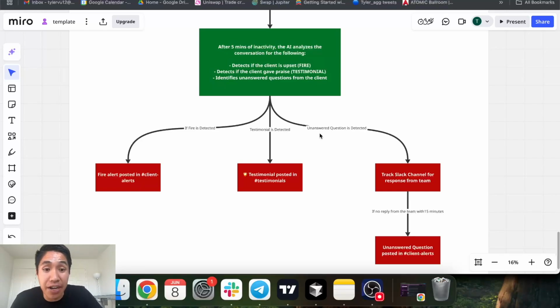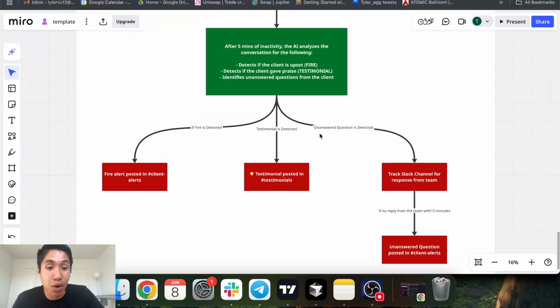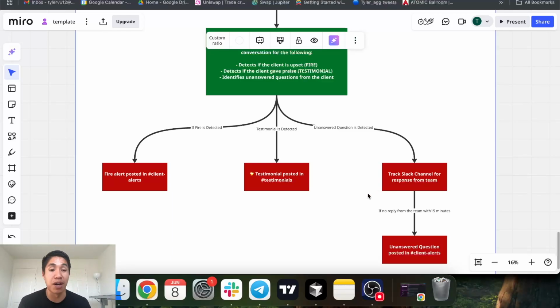And lastly, if an unanswered question is detected, we're going to track the channel for a response from the team. The main goal of this is if a client asks a question and no one replies, obviously that doesn't look very good, especially if it's been a couple hours, right? So let's say a client asks, what day is this campaign going to go up? And let's assume there's no response from the team, okay?